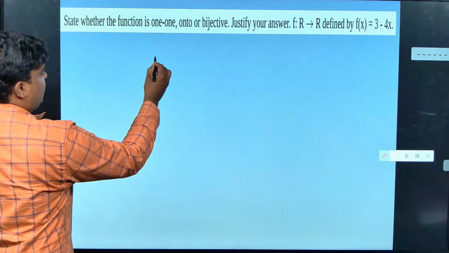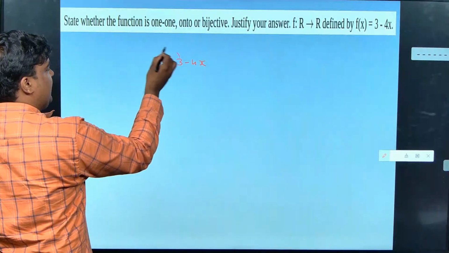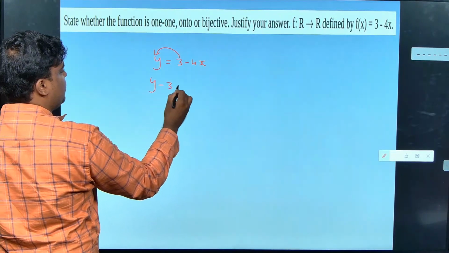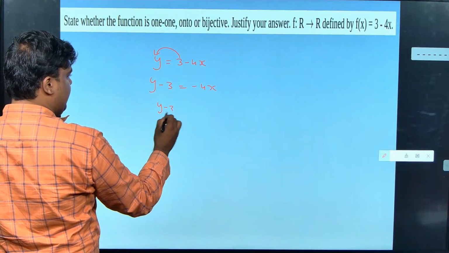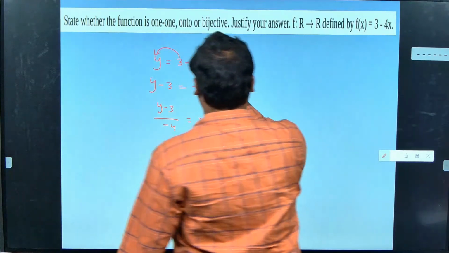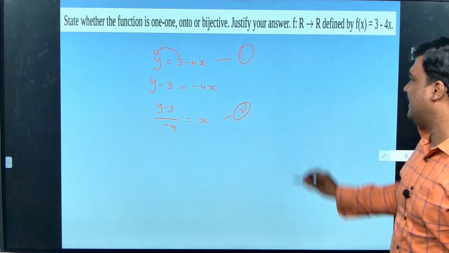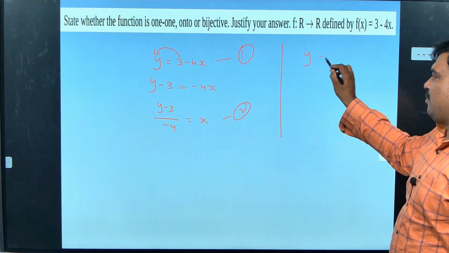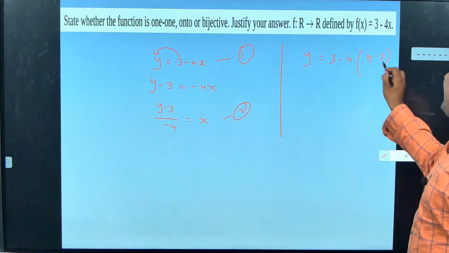Now to check whether it is onto or not: y is equal to 3 minus 4x. So y minus 3 equal to minus 4x. Now y minus 3 by minus 4 equal to x. I will take this as 1 and this as 2, and substitute this one here. So y is equal to 3 minus 4 into y minus 3 by minus 4.